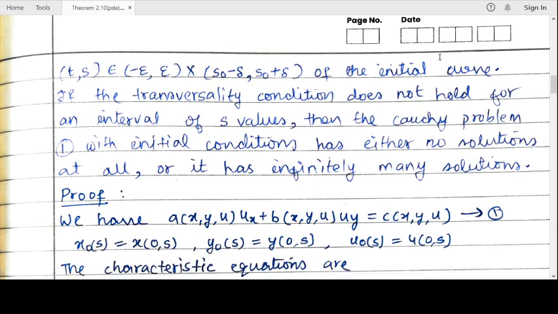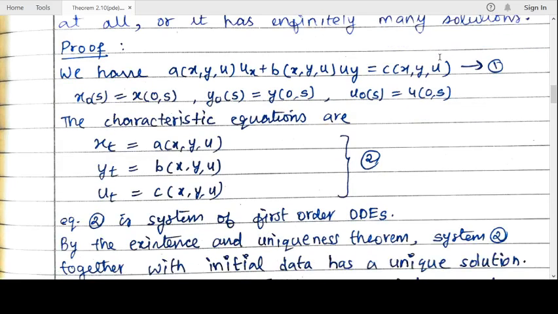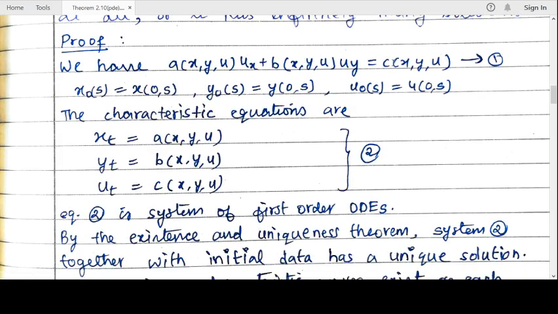The remaining things are all trivial, it follows. Okay, so let us see the proof. We have this, our quasi-linear PDE. Mark it as equation 1: A u_x + B u_y = C. Here A, B, C are functions of x, y, u.